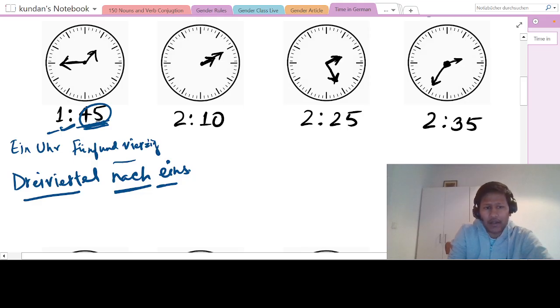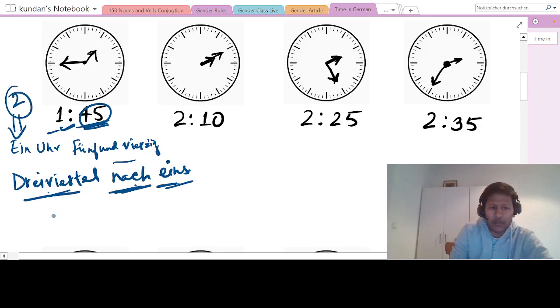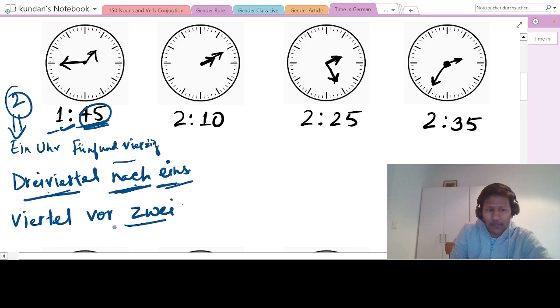So 3/4 is drei Viertel after 1 o'clock. So drei Viertel nach eins. We can also say it is 15 minutes before 2 o'clock, right? So we say Viertel vor zwei. Okay, so this is Viertel vor zwei. I hope in this part there is no doubt.